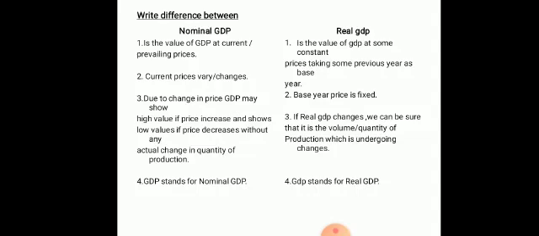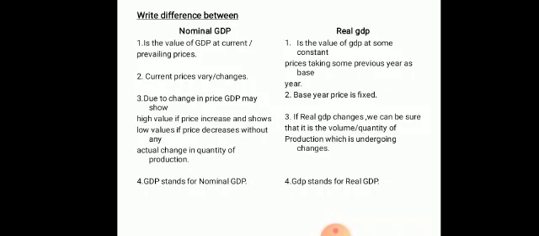Firstly, what is the meaning of GDP? You already know it: gross domestic product. Gross domestic product is what? The goods and services produced by the people of the country within the borders of the country, within the country only. That is why we use the word domestic. Domestic means it is produced within the country only. Gross is what? Total. Total goods and services produced by the people of the country within the country only.